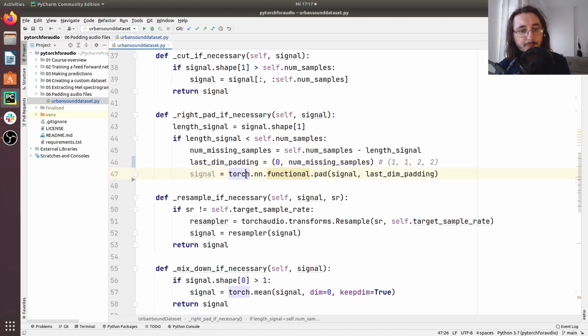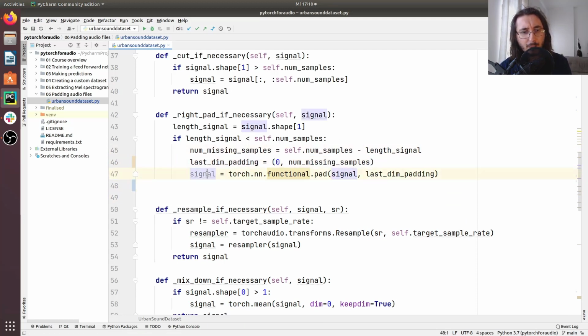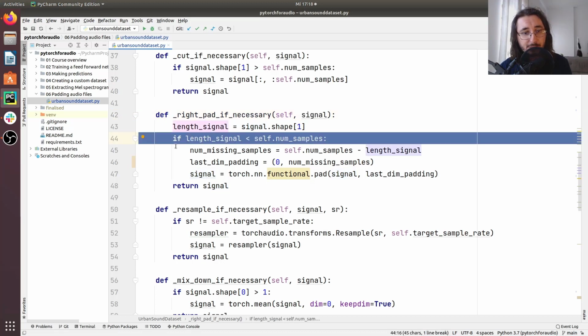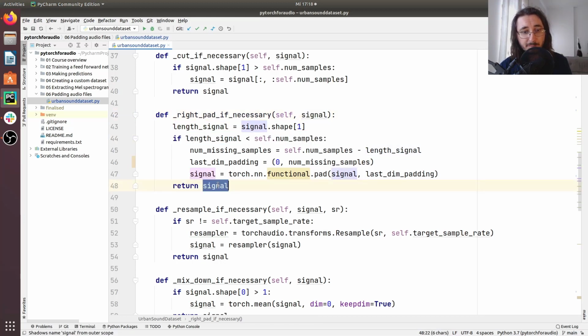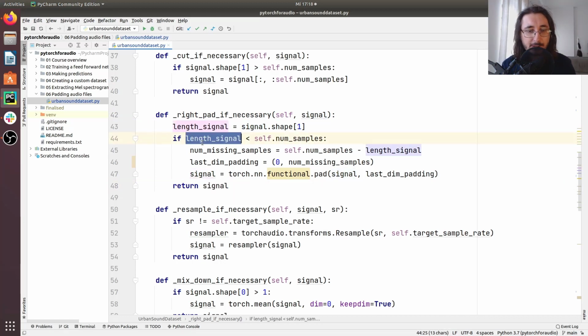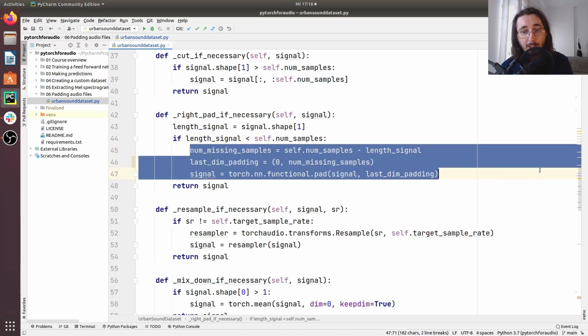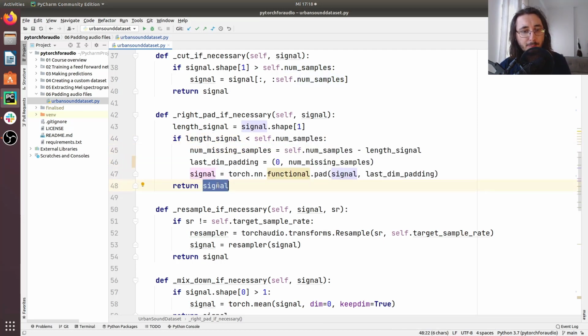Okay, so this is as simple as that. Let me remove all of that, but by now we have our padded signal, and so we can return it. Let's return the signal. Once again, this is like right pad if necessary. So if the signal doesn't satisfy this condition, then the signal is returned completely untouched. But if the signal has fewer samples than the expected samples, then of course we apply padding in here and we return the modified signal.